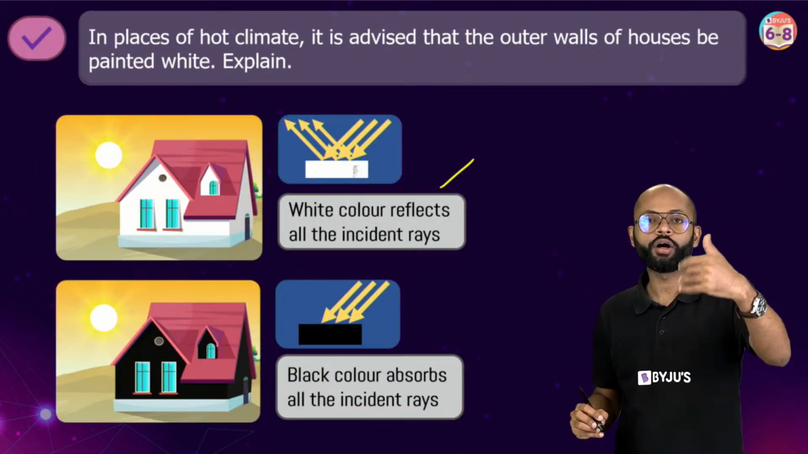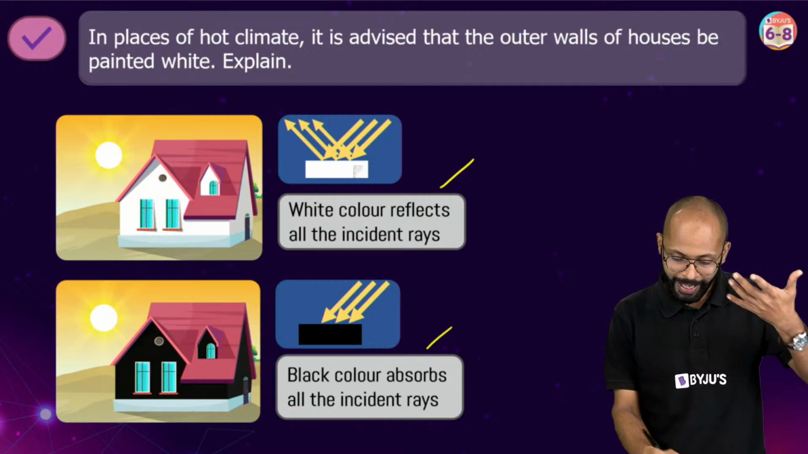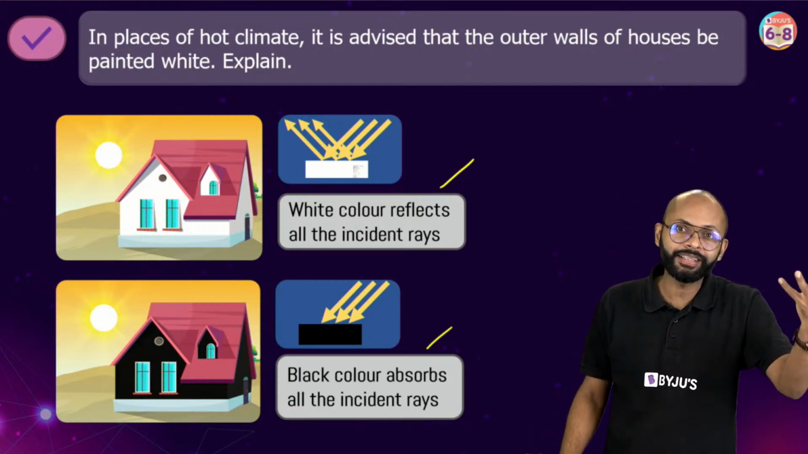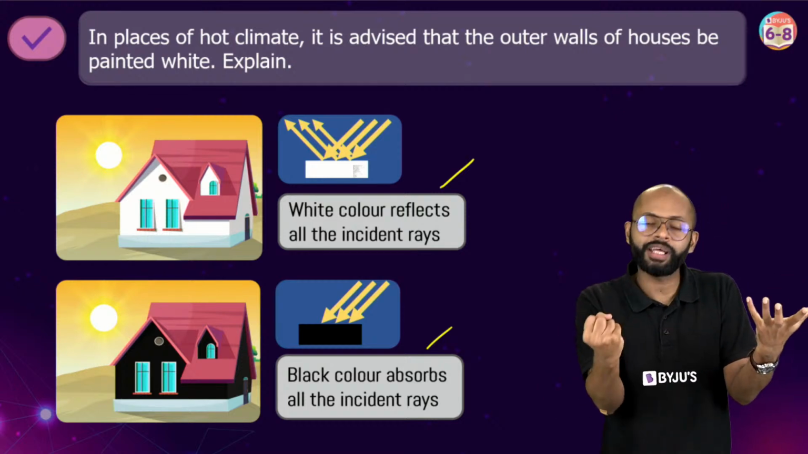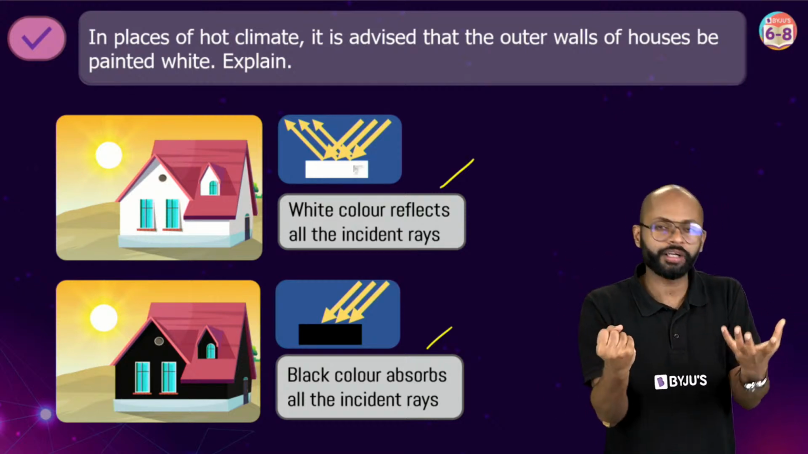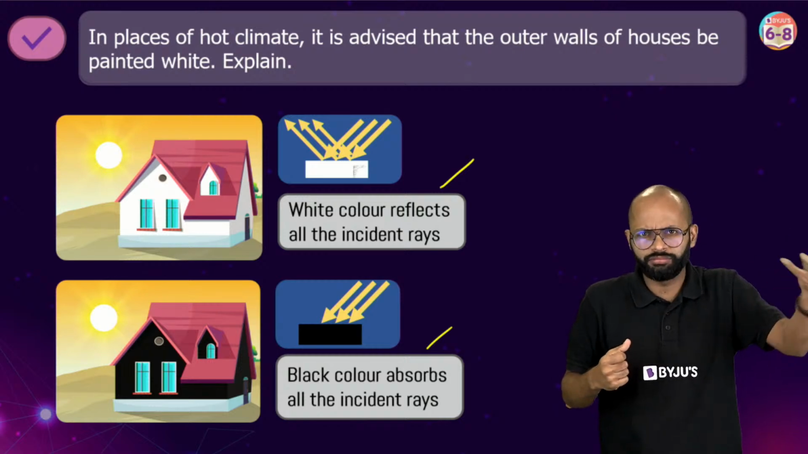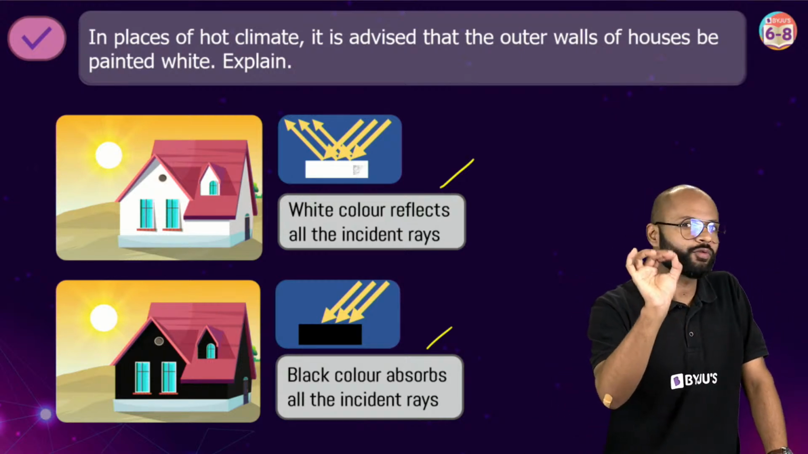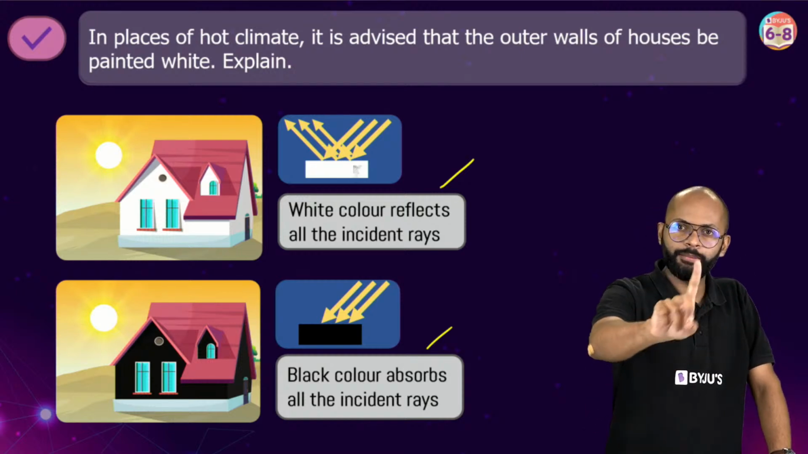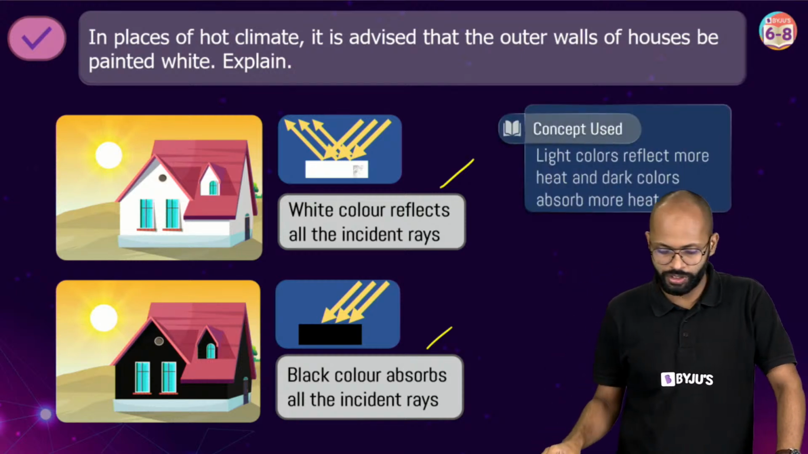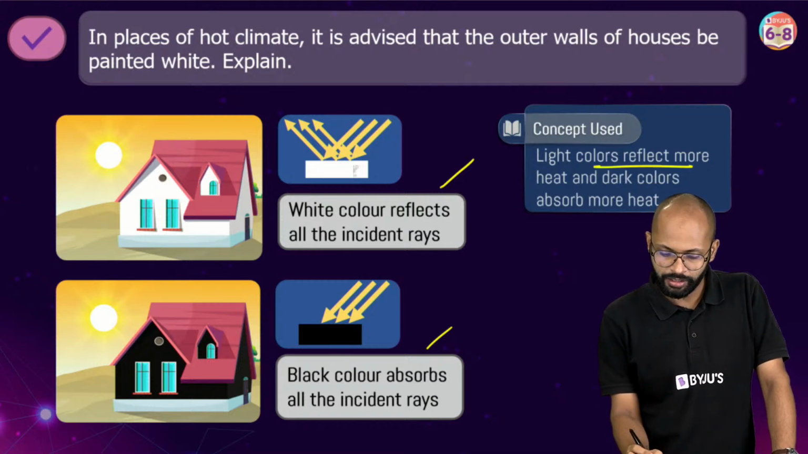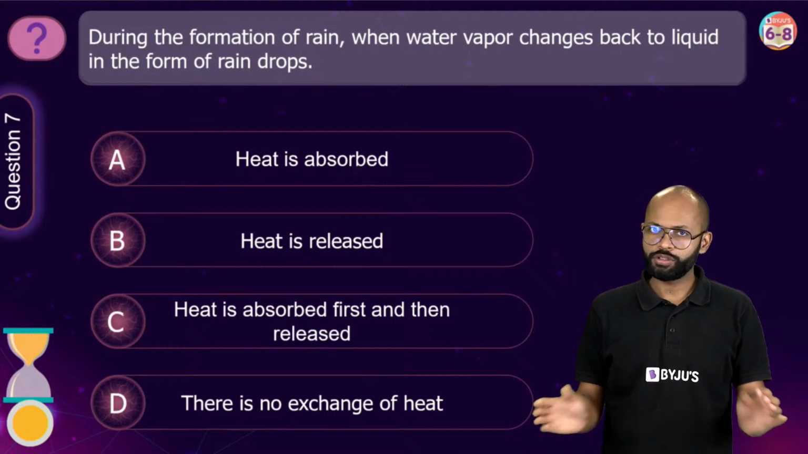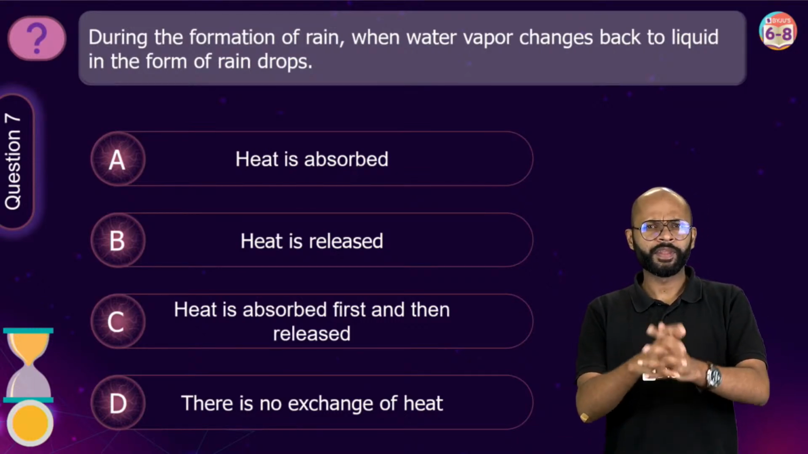White reflects all the incident rays. Black absorbs all the incident rays. So white basically is reflecting the radiation, black is absorbing the radiation, black will become hotter and white will not become that hotter. Relatively it will be cooler, right? So that's why. That is how you have to write the answer. आपको लिखना है white क्या करता है, black क्या करता है, and then the answer of this question, right? Light colored colors reflect more heat and dark colors absorb more heat. So that's why that was question number 6 for you. Easy था.